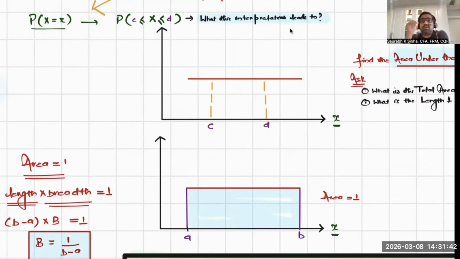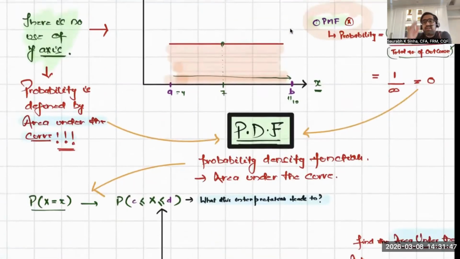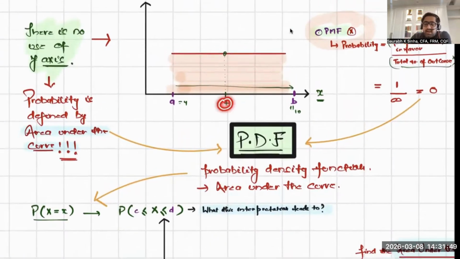And if I respect the concept of area under the curve, say I'm interested in finding the probability of one single event, say 7. What is the area under the curve of 7? This line, what is the area of a line? As per geometry, it's 0. So I'm saying you have to use area under the curve to find the probability in continuous distribution. And then I'm saying, find the area of a line for a single event, that will be 0, right? So you have to move to the probability density function.